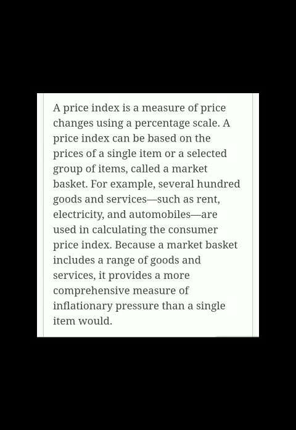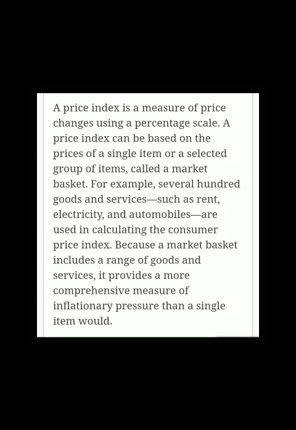So the current year means whichever year we want to understand the changes in the price level, and the base year is the year which we are keeping as the base, or as the measurement of understanding. So base year is the previous year or the past year which we are keeping in order to understand the change of the price level in the current year.